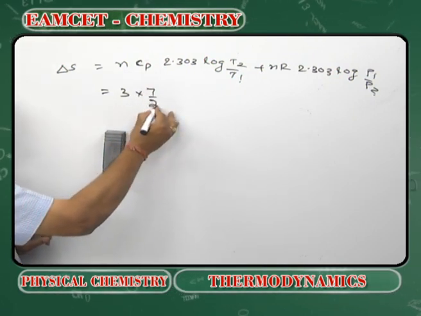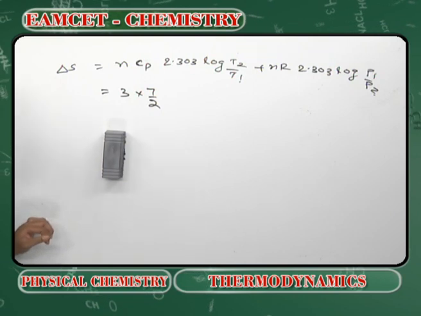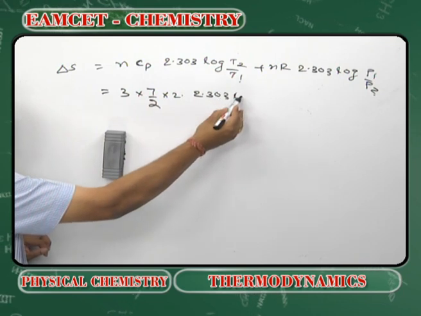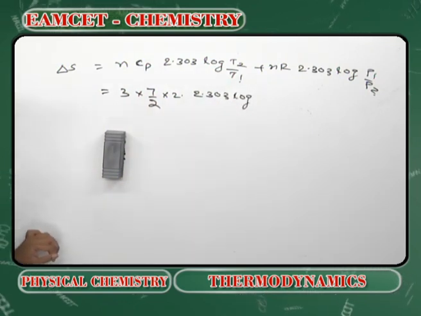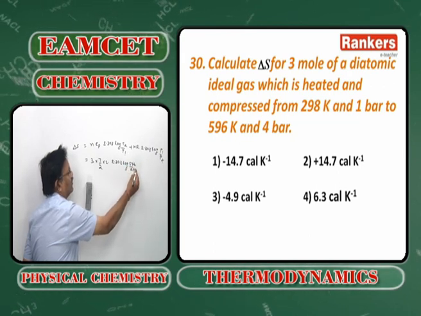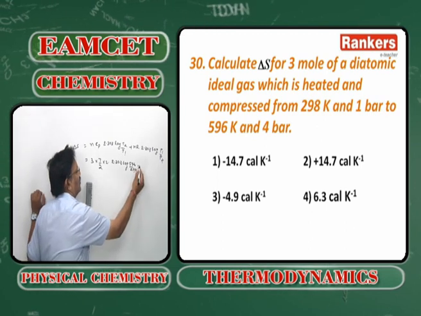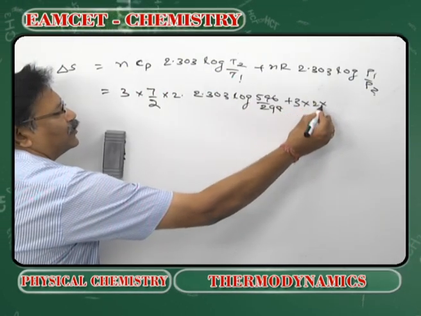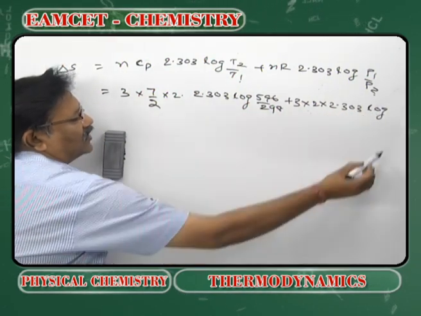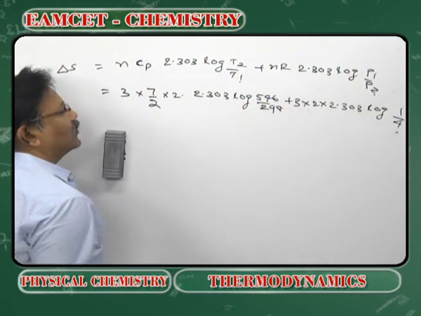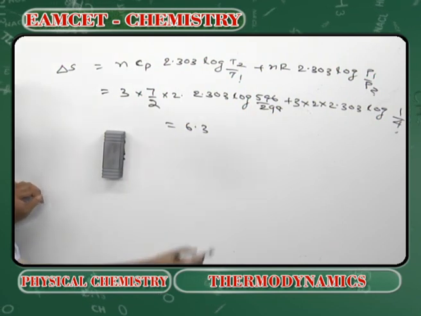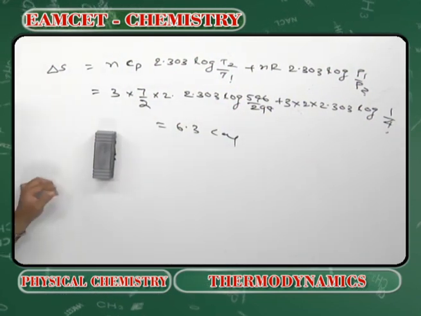7 by 2, means 7 by 2 into 2.303 log, what is T2? 596 by 298, plus nR, plus 3 into 2.303 log P1, what is P1? 1 by 4. So simplifying it, we get the answer as 6.3 calories. Option 4 is the answer.